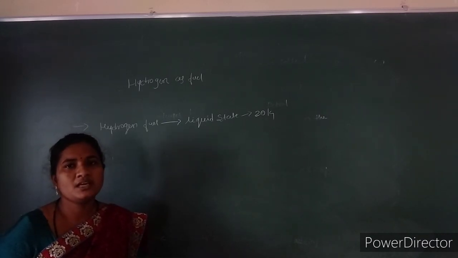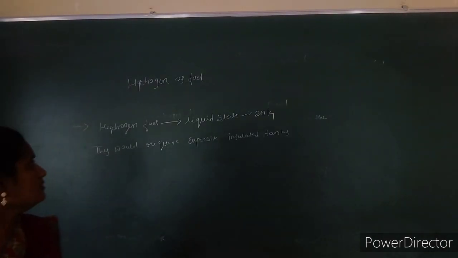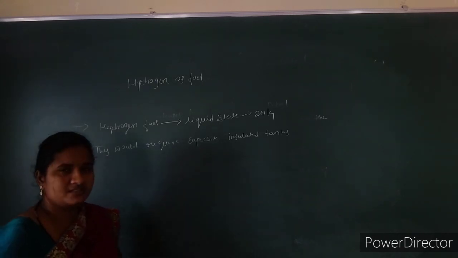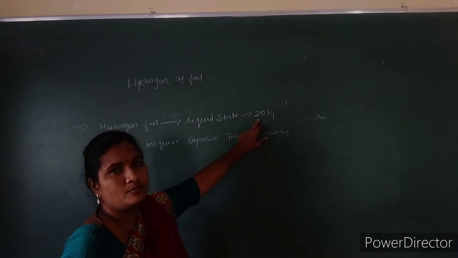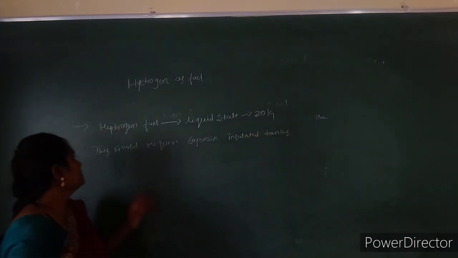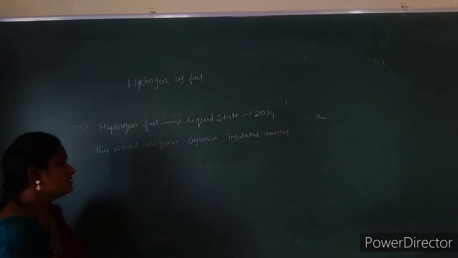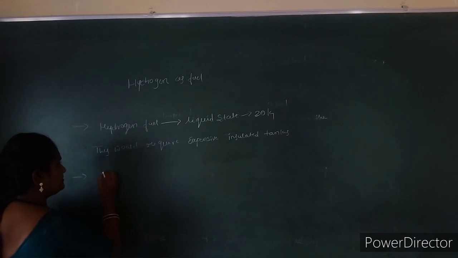So that is said to be an insulating metal alloy. So we convert hydrogen fuel into liquid form by cooling it to about 20 Kelvin.